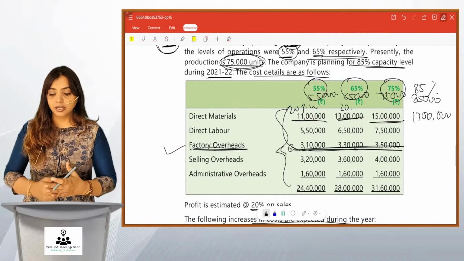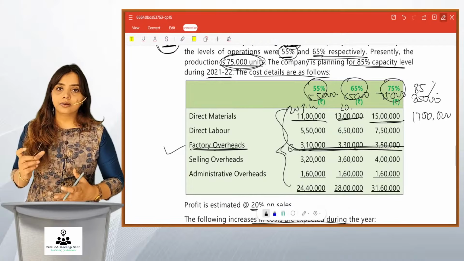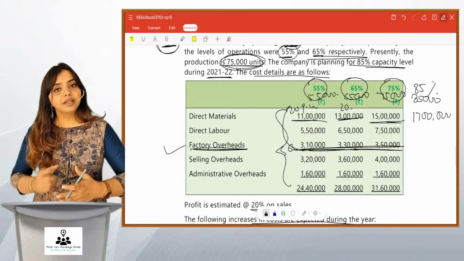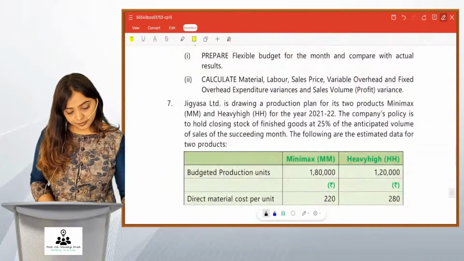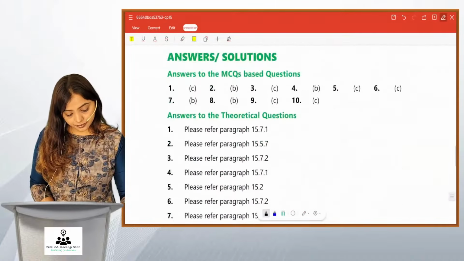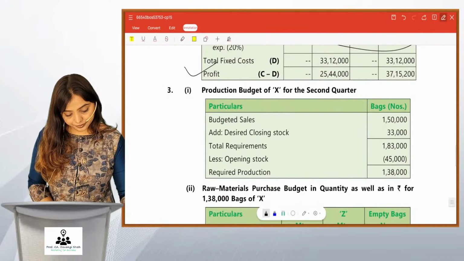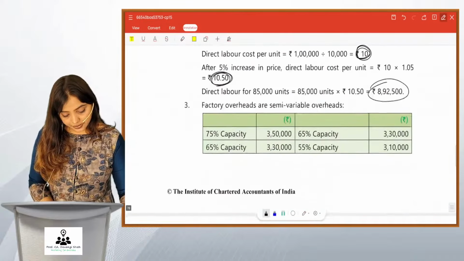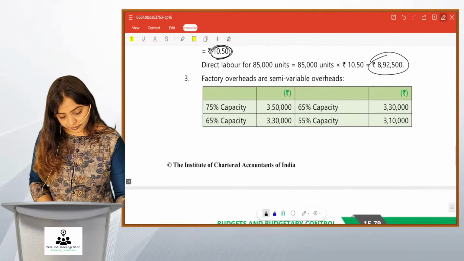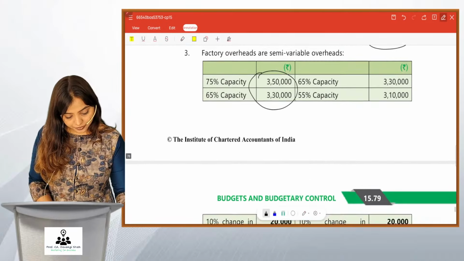You know the steps. पहले variable cost per unit ढूंढने का, फिर total variable, and then fixed cost. Go to the working note of factory overheads. तो ये है cost दिया हुआ, right?